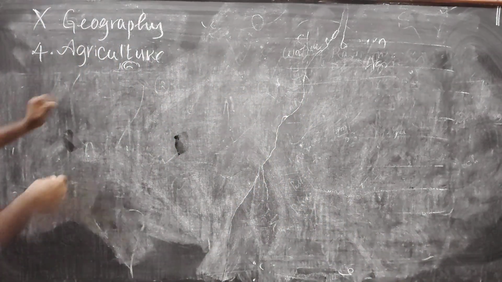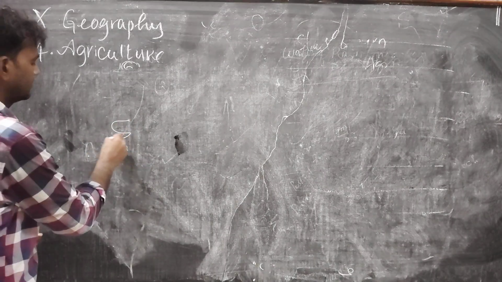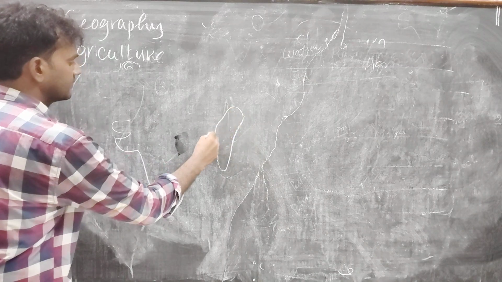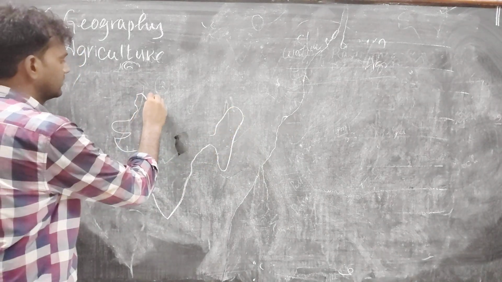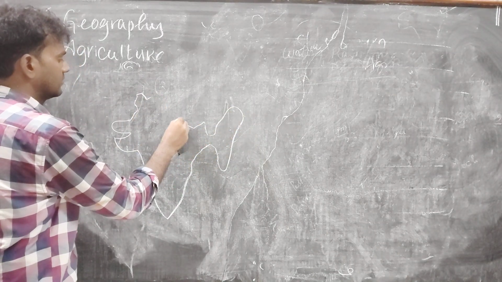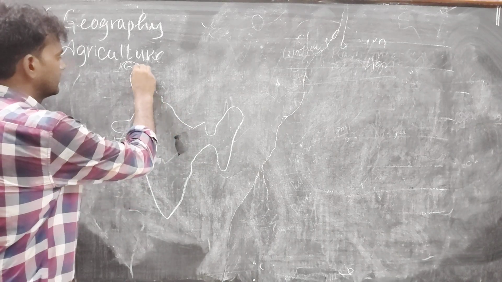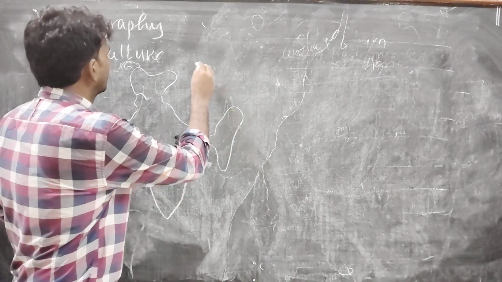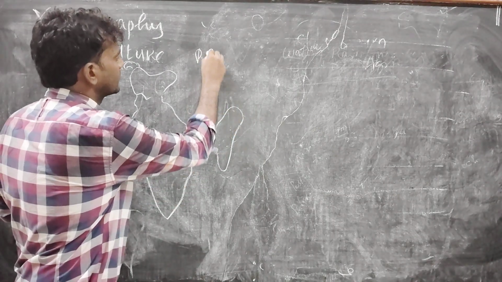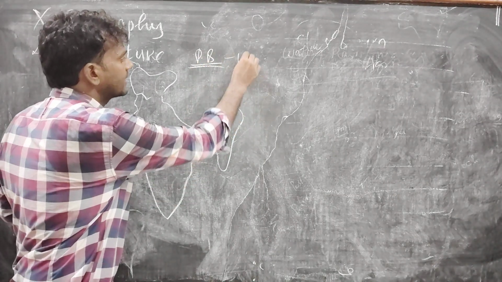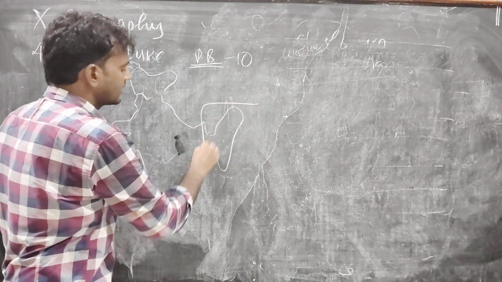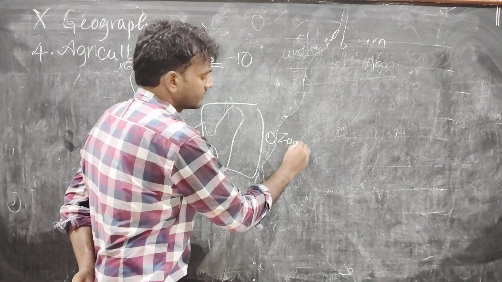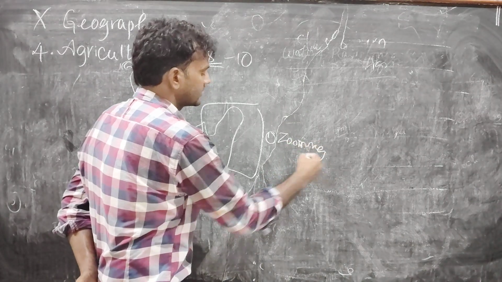See here. Primitive subsistence farming has nearly 10 types of names in India. In the northeastern area, we call it jhum cultivation.